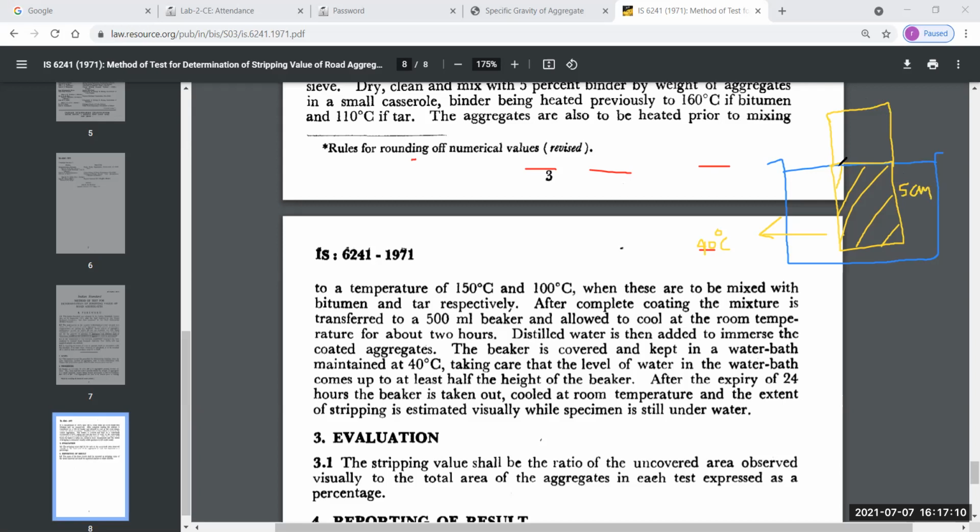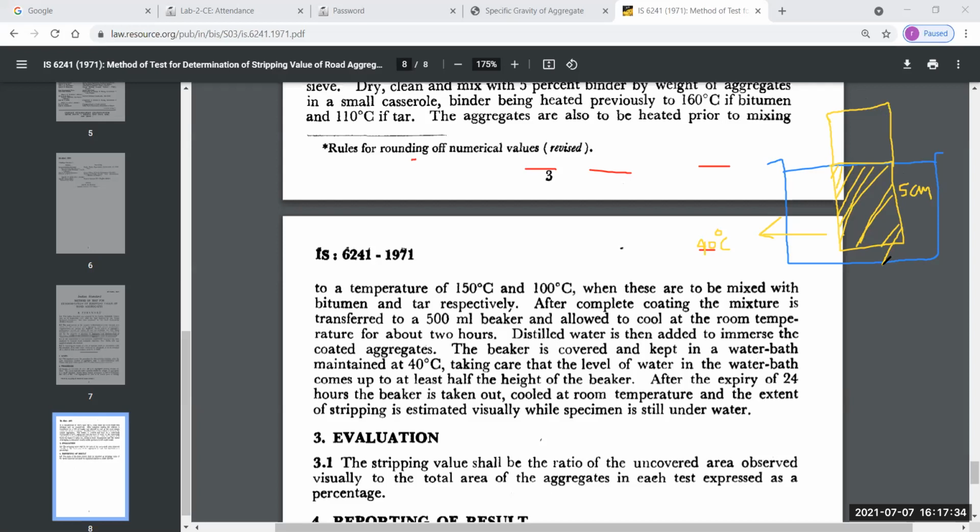That means this beaker only fills half the portion. Next, the beaker is covered and kept in a water bath maintained at 40 degrees Celsius, taking care that the level of water in the water bath comes up to at least half the height of the beaker.